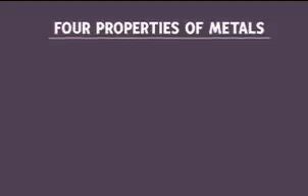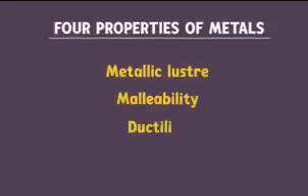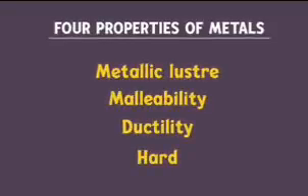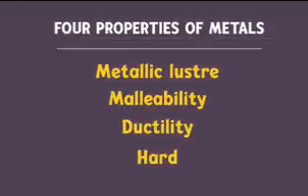We learned 4 properties of metal. Can you name them for me? Metallic luster, malleability, ductility, and that they are hard. These were the 4 properties, right? Can you think of some more properties of metals?